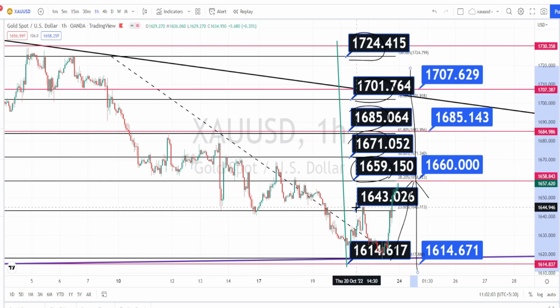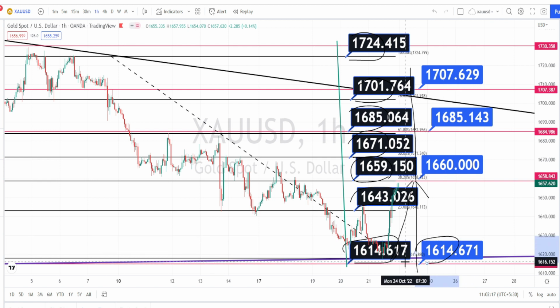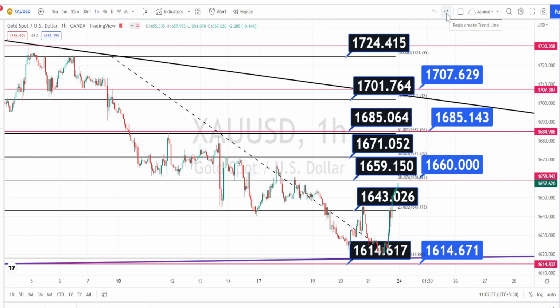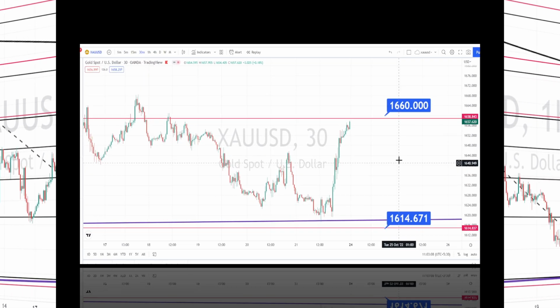And if the price action breaks the support level of 1643, next level of support is going to be the support level of 1614 from the higher time frame. And only when the price action breaks the support level, we can expect the start of the bearish trend in hourly time frame also. Let us do the analysis in 30 minutes time frame. I'm in 30 minutes time frame.